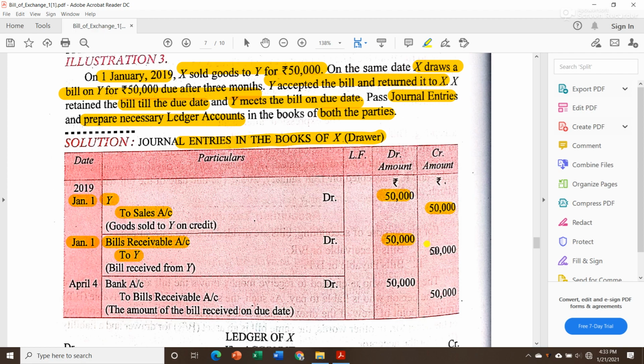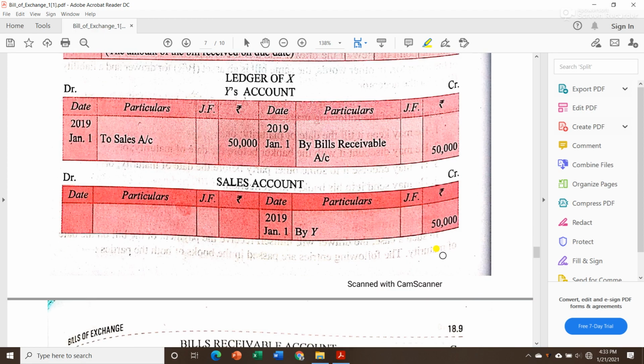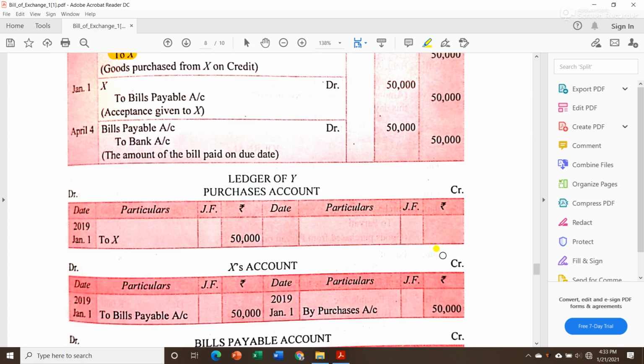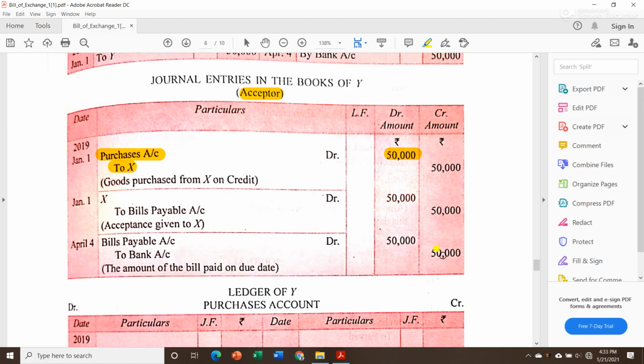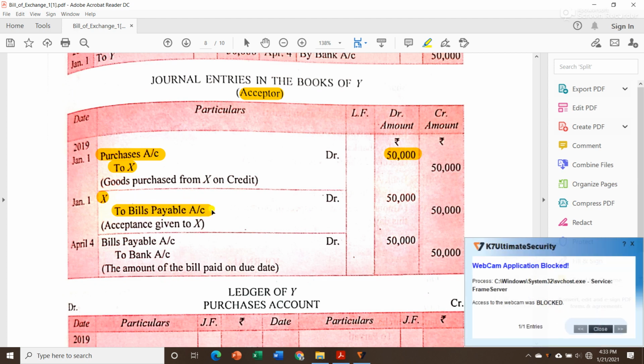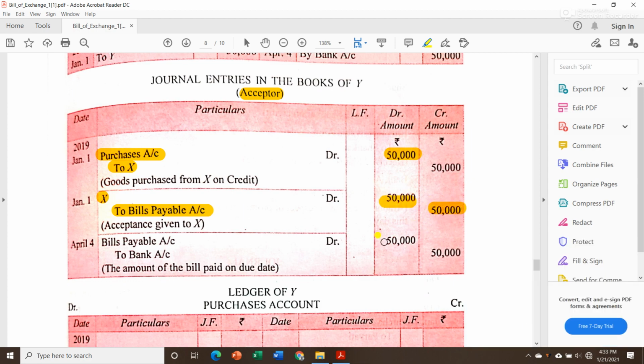The value will be the same, 50,000. Then for the same transaction in the book of Mr. Y, we will write X is the receiver, and what we are giving is bills payable, so it is going out from our business, so it will be credited. The amount will be the same, 50,000.